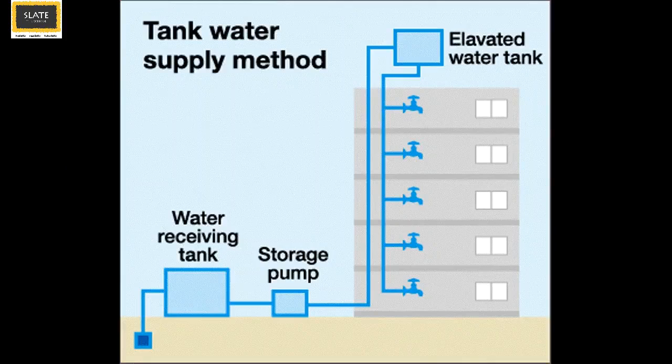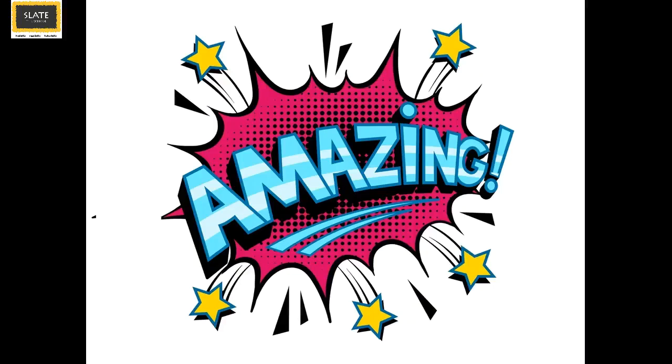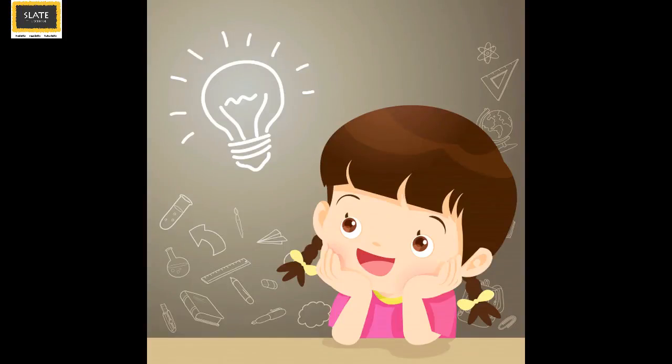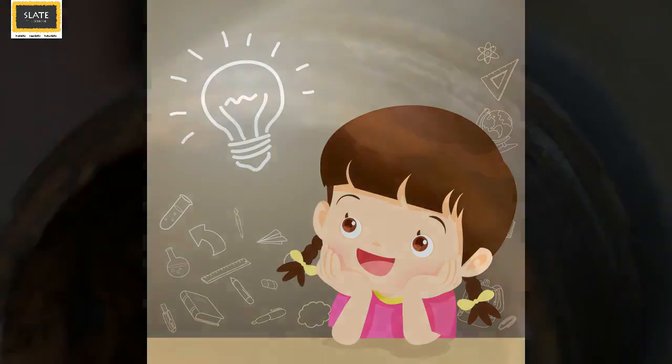From this water tank, it reaches to our homes through a network of pipes. Amazing, isn't it, slaters? Did you all ever realize earlier that it takes so many steps for all of you to get water that you use at home?